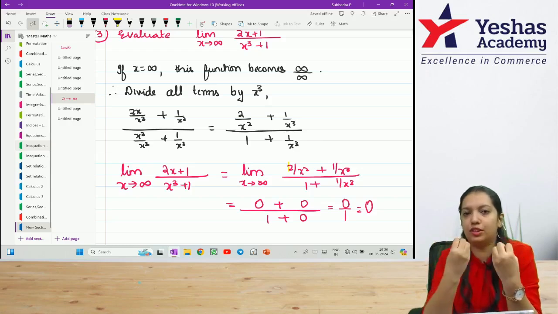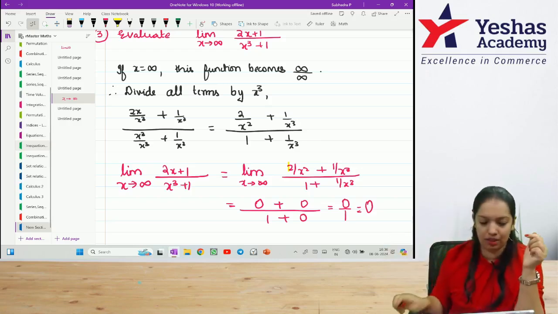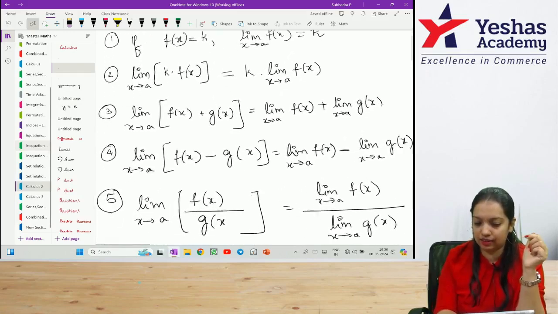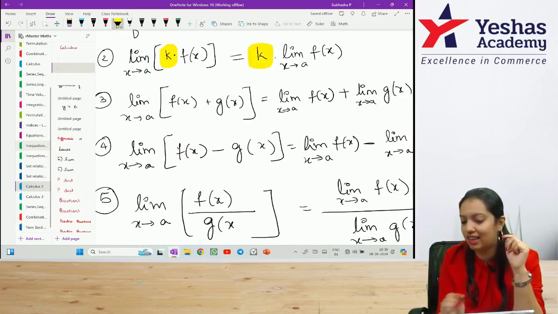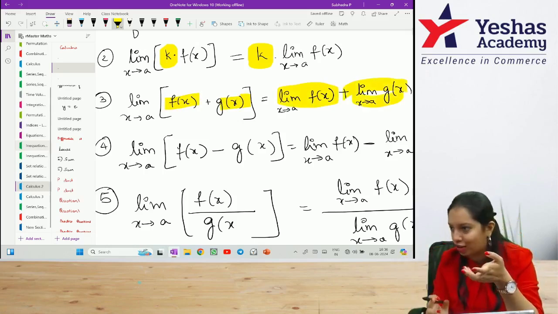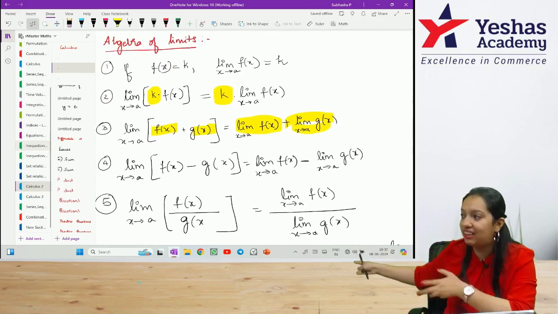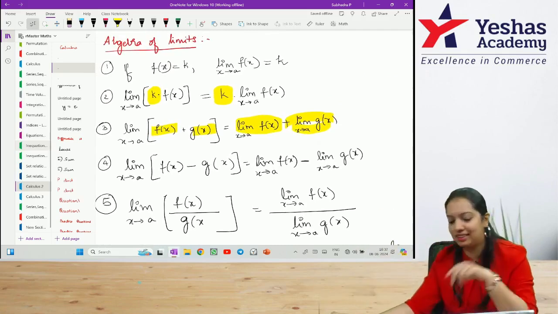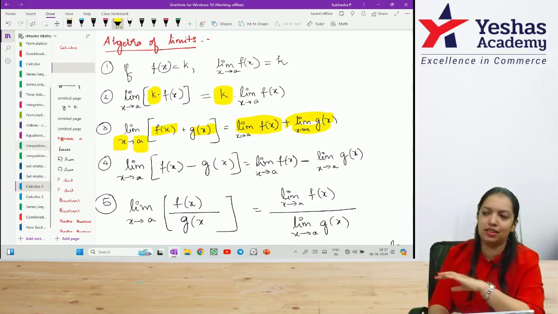Limits has some of the algebraic identities which we have already applied. I never told it out loudly, but limits has these identities. Like if you have a scalar multiple 1 by 2, 1 by 6, you remember I told you to take that scalar multiple outside, or when you were adding two different functions in the numerator, 2x cube plus 2x square, something like that, you can apply limit differently. So you need not memorize any of these. There's no need to memorize at all. This is printed in your ICI material. Memorizing or not memorizing is useless. All that matters is replacing this x value with whatever value they have given in the question. That's it. Limits comes to an end.